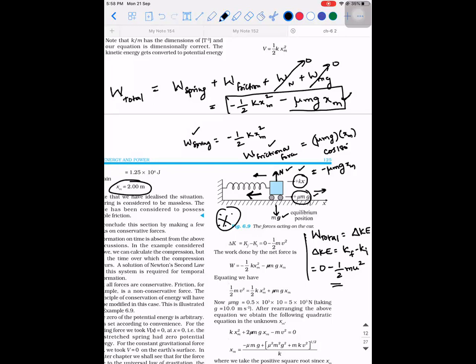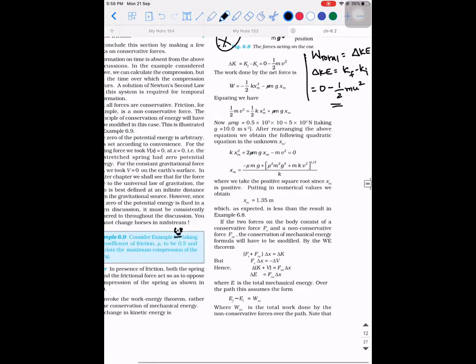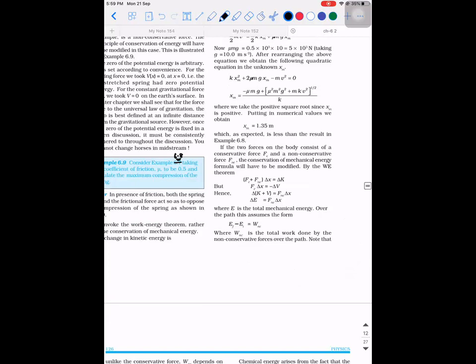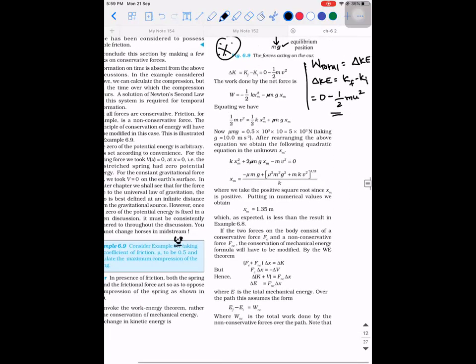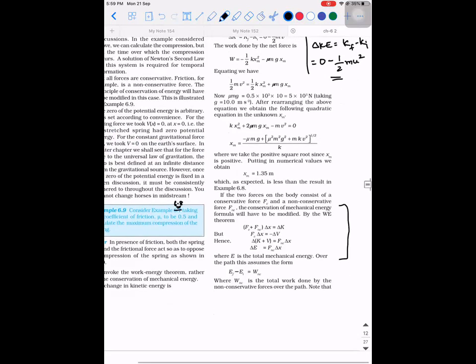Is it clear, guys? I hope you got clarity about when to apply work energy and when to apply energy conservation. So this is all about the spring energy. I would not suggest you go through all these things. Some terminologies used in the textbook might be complicated. If you make a note of what I've explained, that's enough.